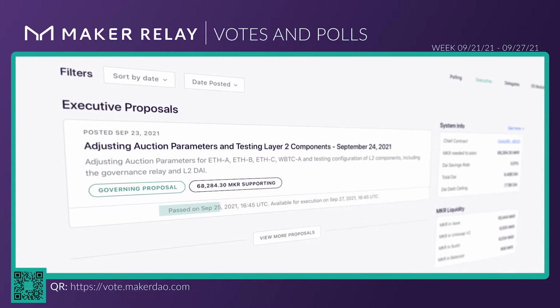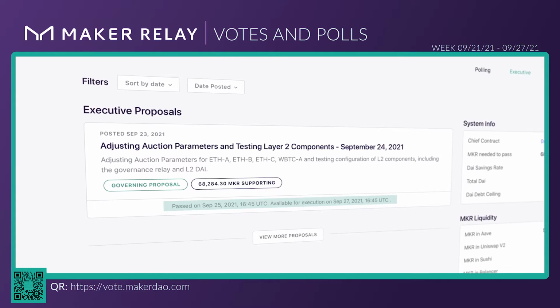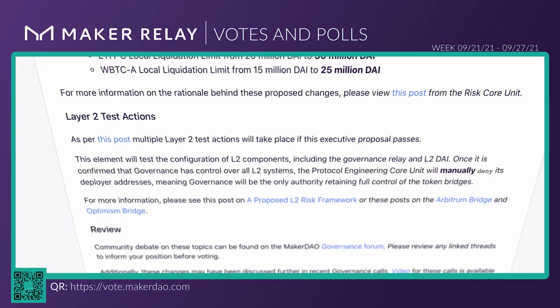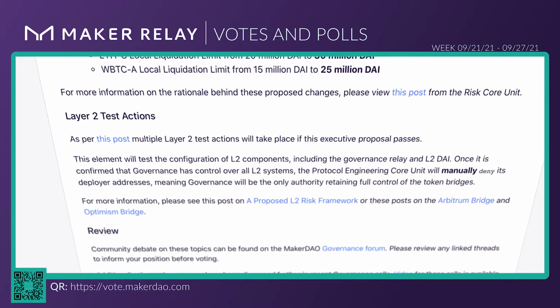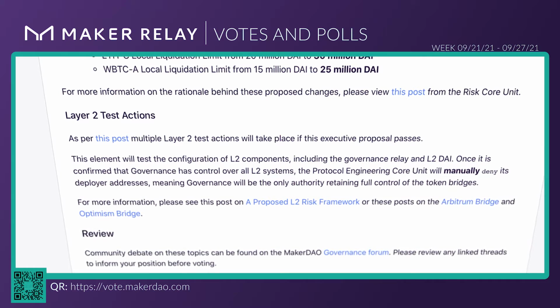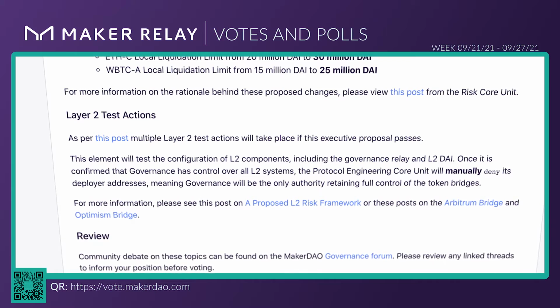We do not have an executive vote available for voting currently, as our exec that was posted on the 23rd has now passed as of Saturday the 25th. This vote was executed today and includes multiple test actions for Layer 2 Dai solutions on Optimism and Arbitrum, with the intention of denying the Protocol Engineering Core Unit's deployer keys if successful, as well as the following changes to